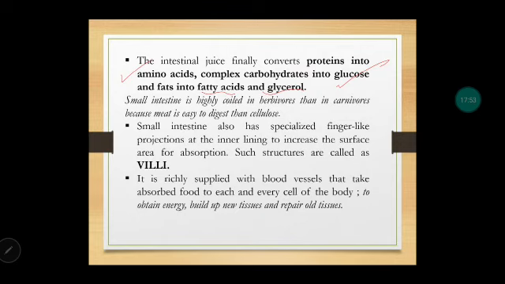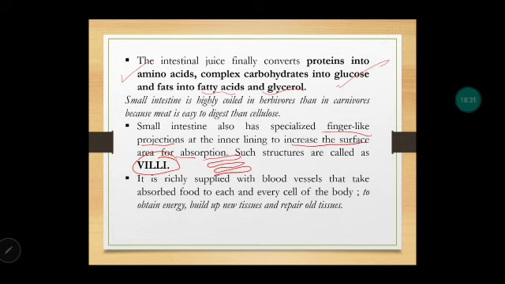Next important thing is that the small intestine contains finger-like projections which are known as villi. Now these finger-like projections are increasing the surface area for absorption. So here the concept you have to develop is that in the small intestine there is complete breakdown of food plus there is absorption of food also. Both things are taking place, digestion and absorption. And which structures are helping in absorption? Villi. What are villi? These are finger-like projections which are present in the small intestine.